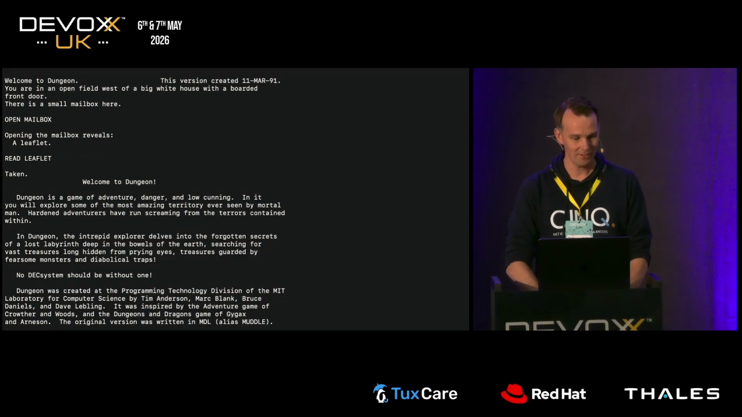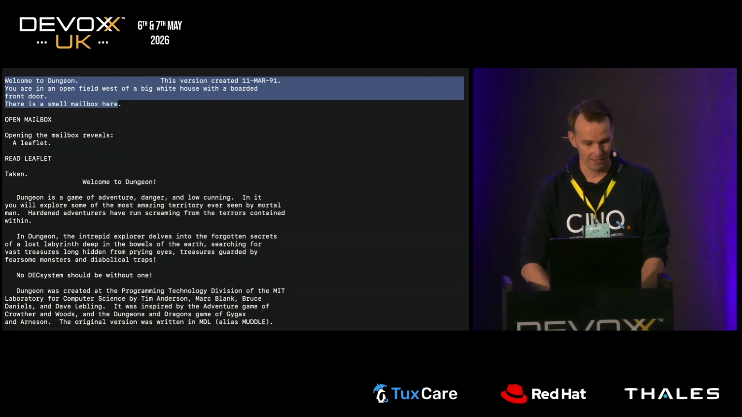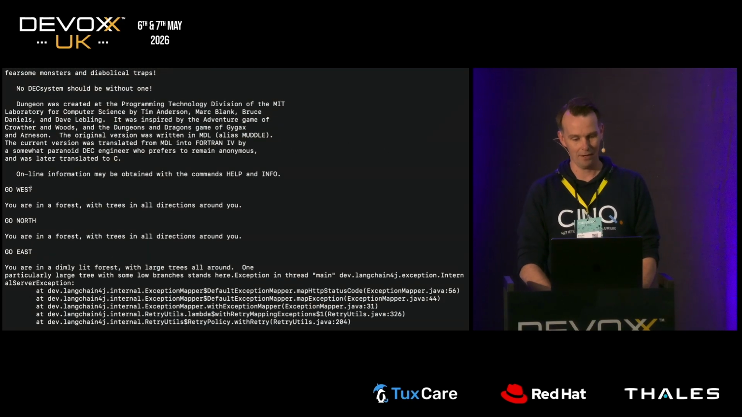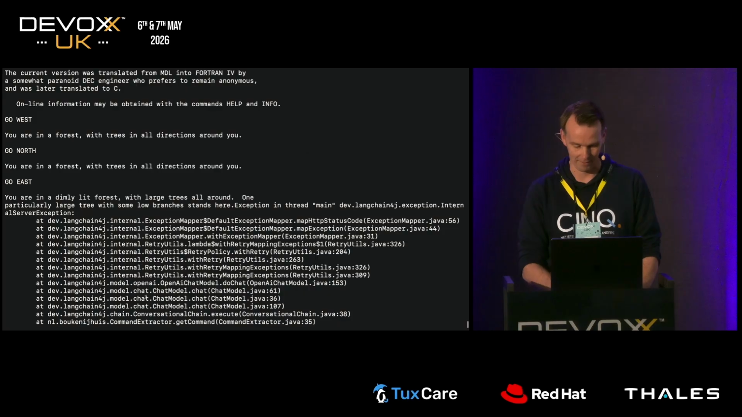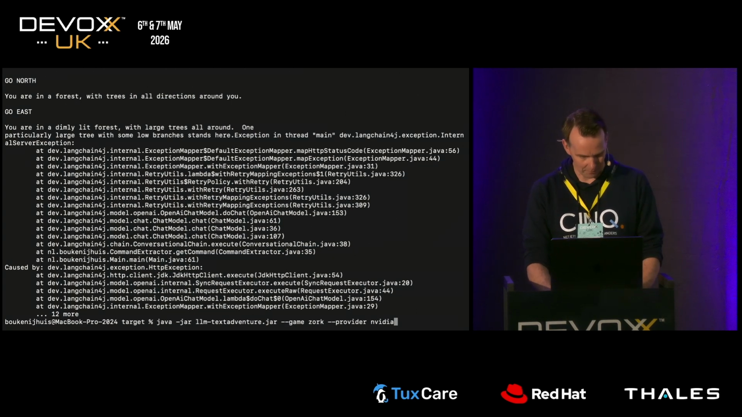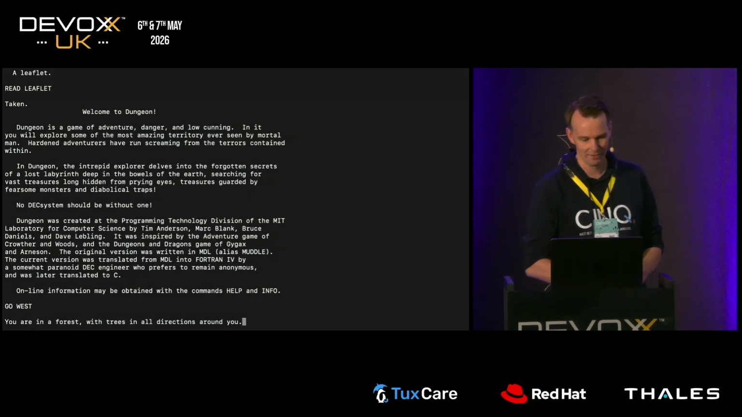So you recognize this as the opening of the game. And the LLM comes up with open mailbox. It says read leaflet. Now, if we scroll down, it's going west. We have an exception. Okay, now let me restart it to see what the exception is. Internal server exception. That's not something I did wrong, right? Hopefully it's on the other side. But let's see what's happening.